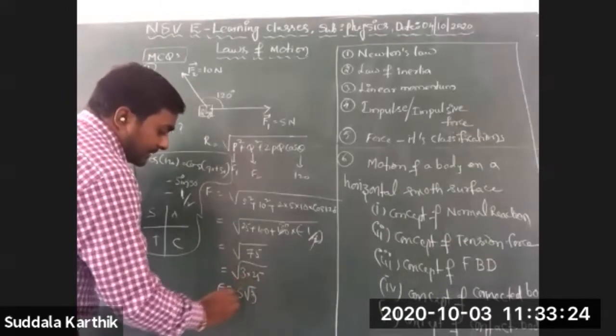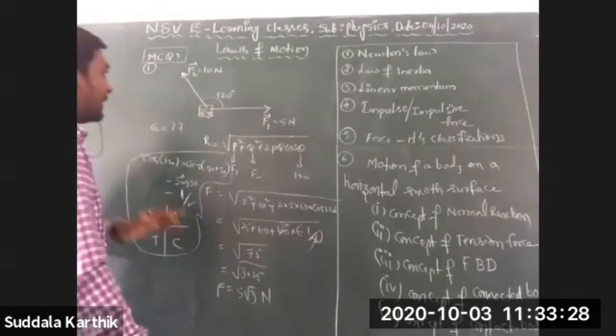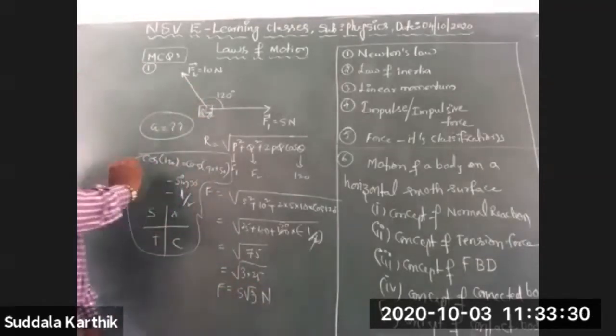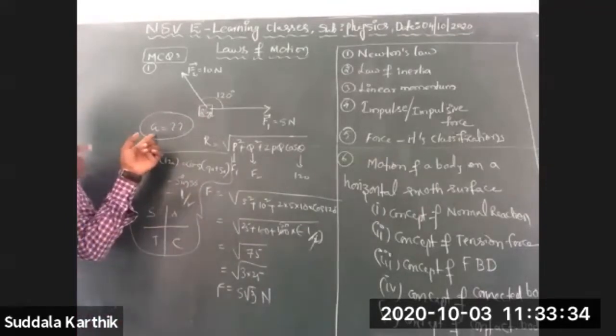So the resultant force is 5 root 3 newtons. But they are asking in the question, what is the acceleration of that body? This question is there in the WhatsApp classwork. So, acceleration.